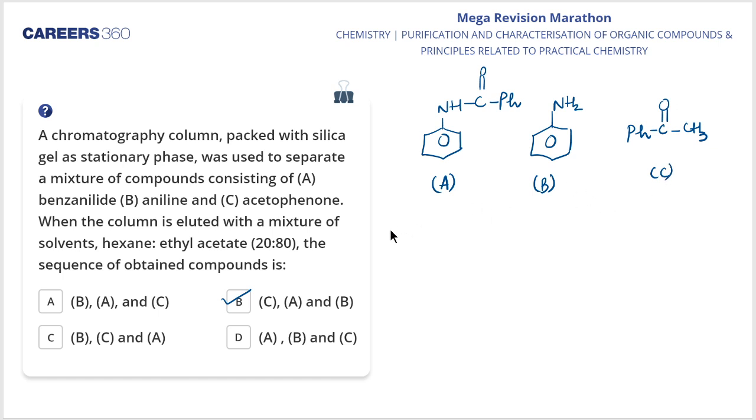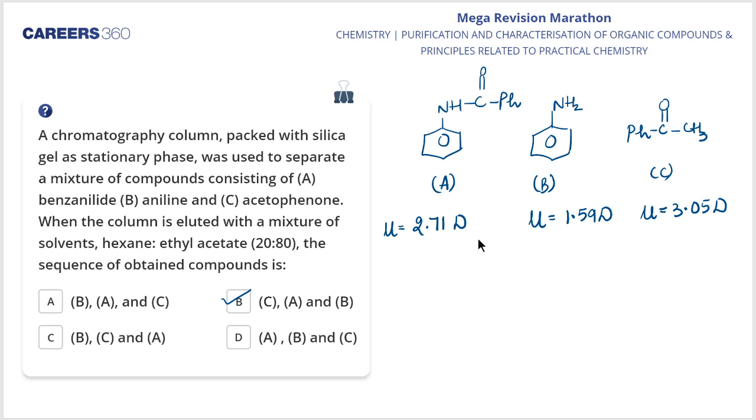If I talk about their dipole moments, the dipole moment of benzanilide is 2.71 debye. The dipole moment of aniline is 1.59 debye, and that of acetophenone is 3.05 debye. Clear?